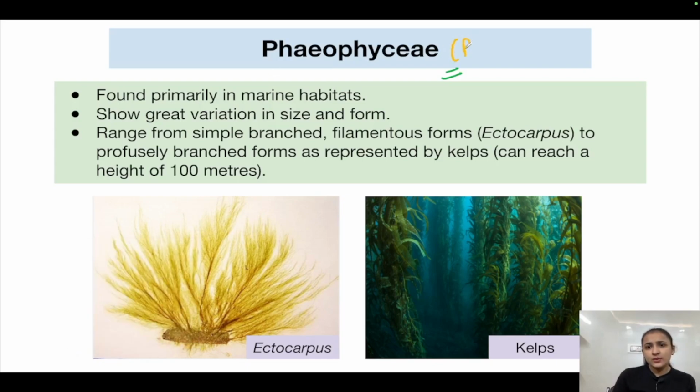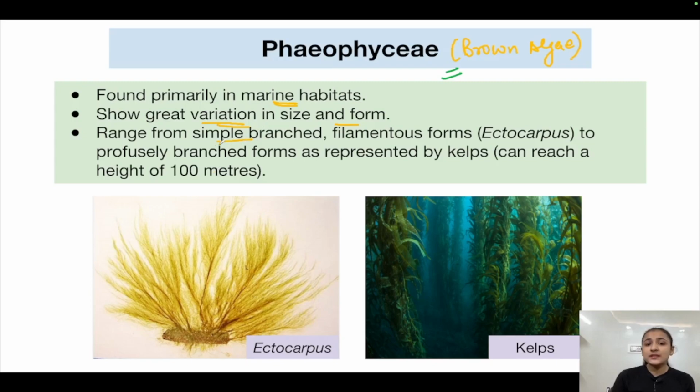So this is not actually brown, but let's use this color because this is the most related color I can find in this color tab. So Phaeophyceae is found primarily in the marine habitats. Already told you, right? It is found mostly in the aquatic marine habitats. It also shows great variation in size and form.